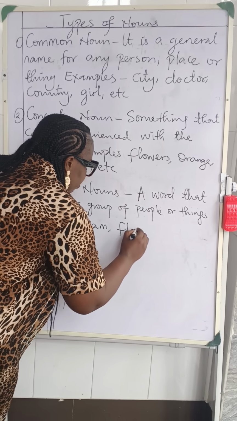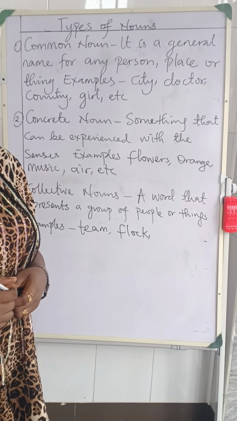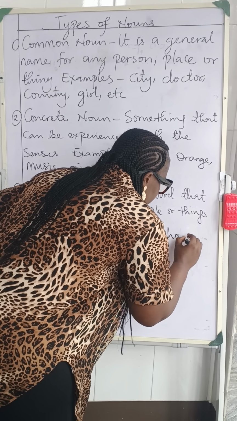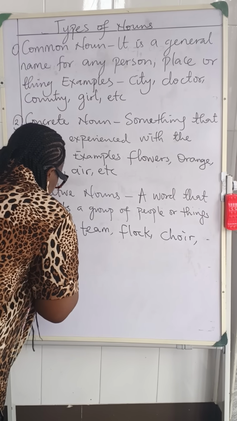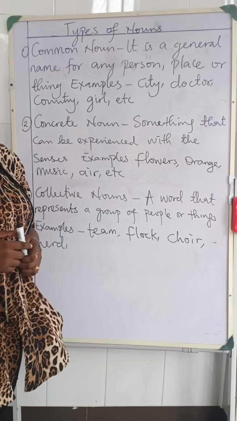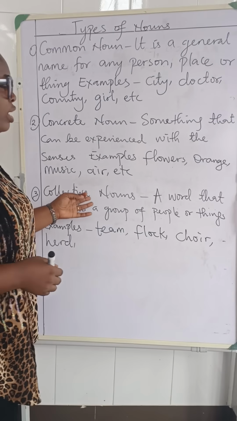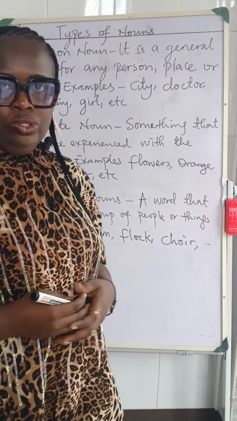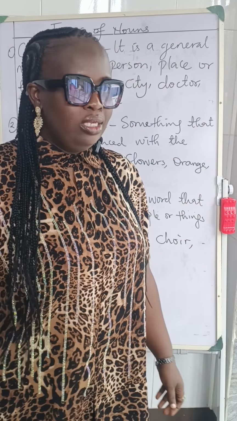We have flock. That's a flock of sheep or whatever. Flock is an example of a collective noun. We have choir, choir of singers. A herd. What else can we have? They will have board of directors. We have the crew of sailors. They are all examples of collective nouns. You can also check in our last videos where we talked about collective nouns. We have so many of them there. You can see it for yourself.